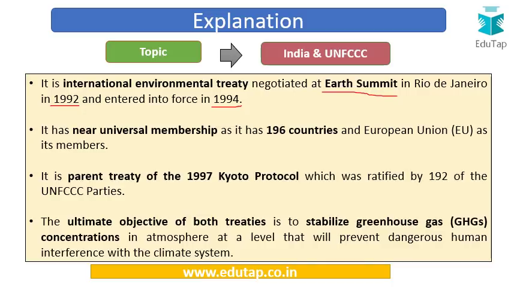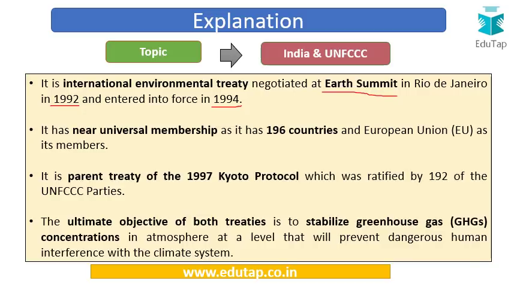It has near universal membership, and more than 190 countries including the EU are members. So almost the entire world is very serious about the threat of climate change, and it is the parent treaty of the 1997 Kyoto Protocol, which was also ratified by 192 of the parties to the UNFCCC.